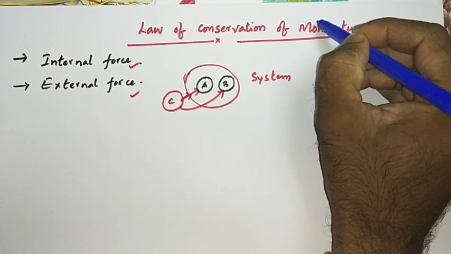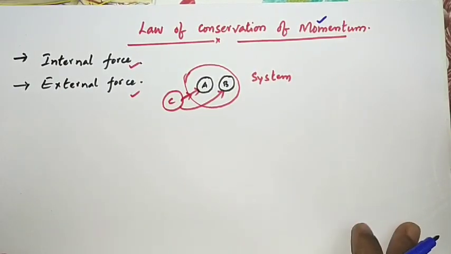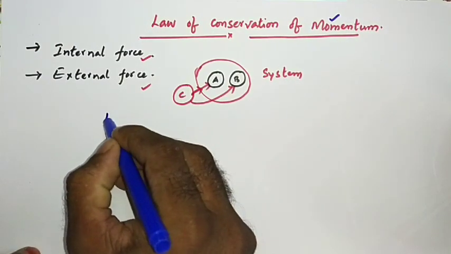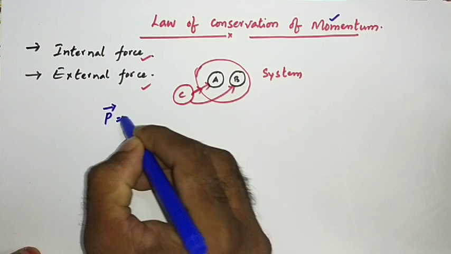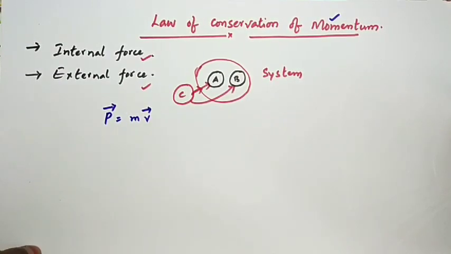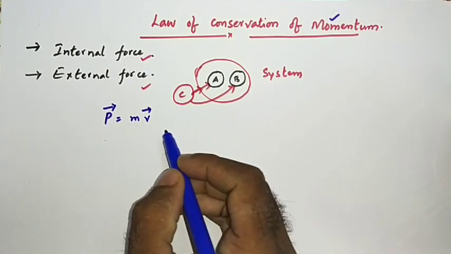Before that we learnt momentum. The mathematical definition of momentum is the product of mass and velocity. It is a vector physical quantity. We have seen the units and everything of that, changing momentum, everything we learnt in laws of motion.